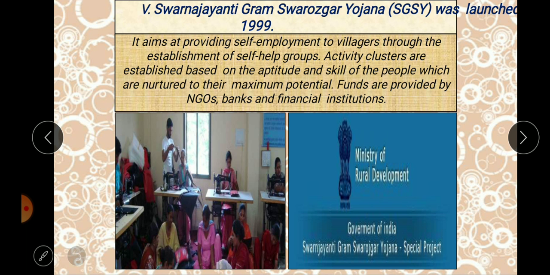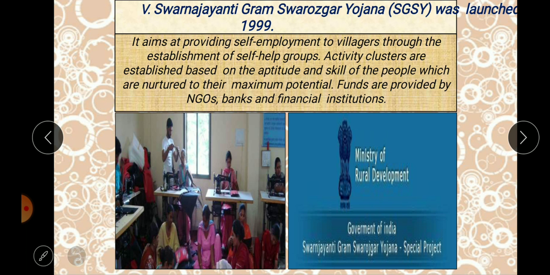So when they do those things routinely and continuously, they will be considered a self-help group and will be registered in the panchayat. When they are registered in the panchayat, they become an eligible group to get loans from the banks. Okay, so when they are getting loans, they can start with the